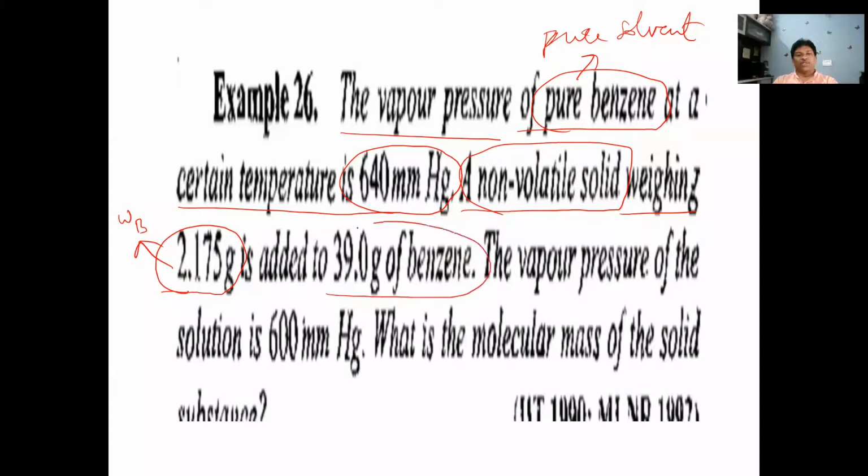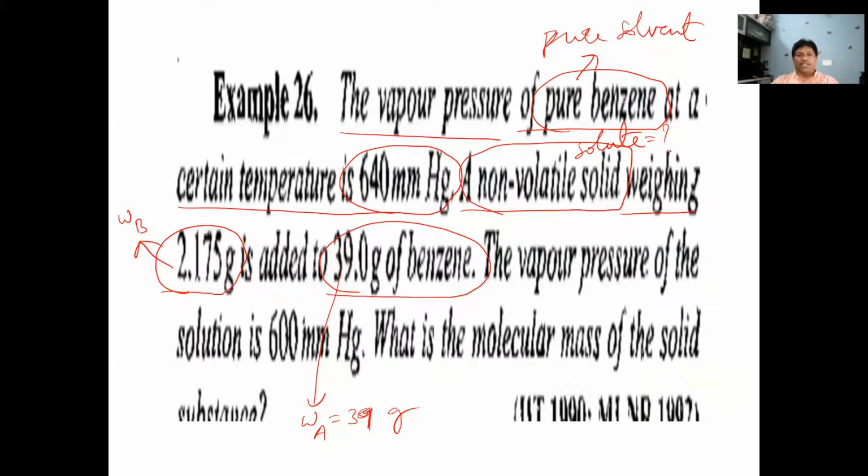It is added to 39.0 grams of benzene. So the weight of solvent is 39 grams, the weight of benzene. The weight of solute given is 2.175. And which solute it is, we don't know. The solute is not mentioned. The gram molecular weight of the solute is to be calculated; we don't know it.